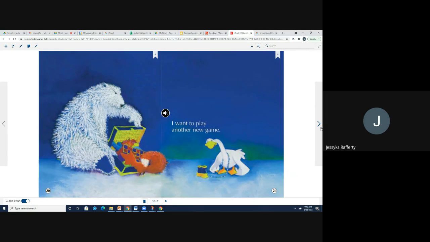I want to play a new game. So Fox decides, you know what? I want to play a new game. So he goes over and he looks inside that box to see what he could find. And Goose and Bear are standing there. They don't seem very happy. They seem a little frustrated. They're not too happy about any of this.